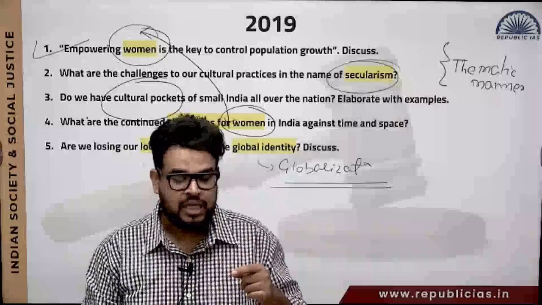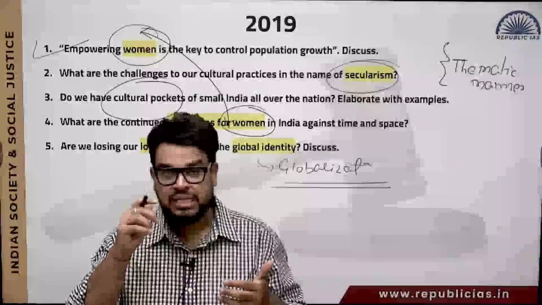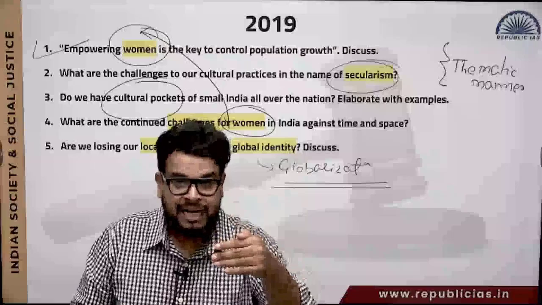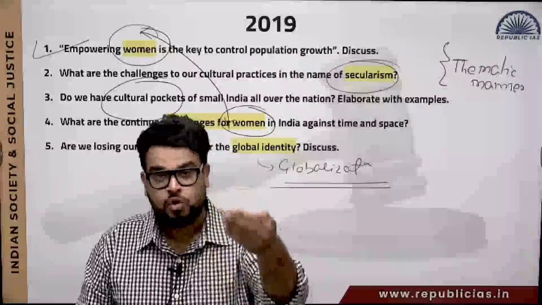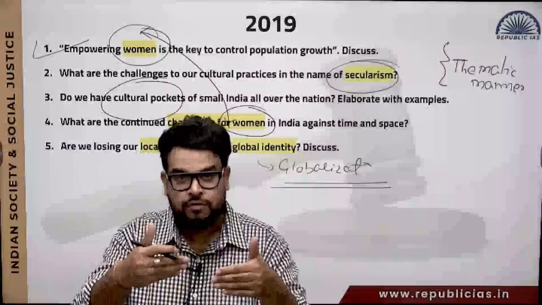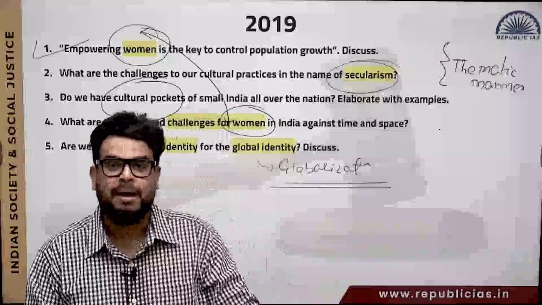That is going to help me write in a thematic manner. By 2019, I have done 4 questions on women. If I'm writing a 5th question on women, can I utilize all the content of 1, 2, 3, 4 in question number 5? Yes, I have to do it. If I'm able to do it, my work is done.